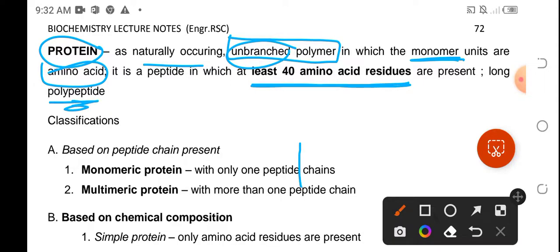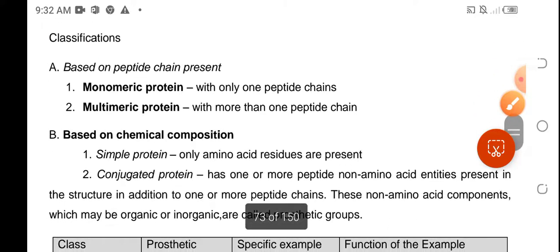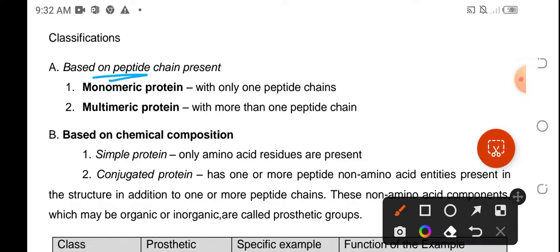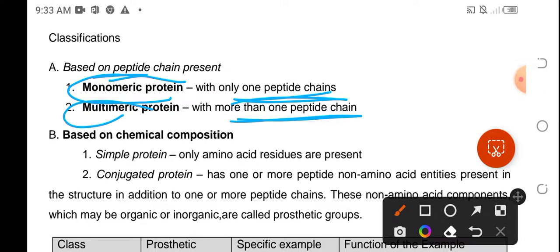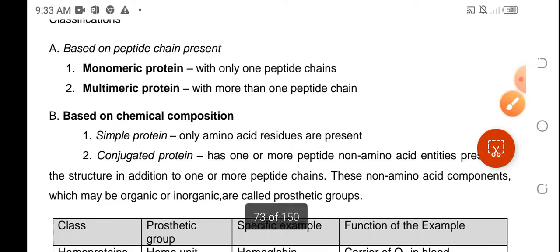Okay? And we have classifications of proteins based on the peptide that is present in the chain. If there's only one peptide chain, we call it monomeric protein. Now, if there are more than one, of course, that would be multimeric protein.